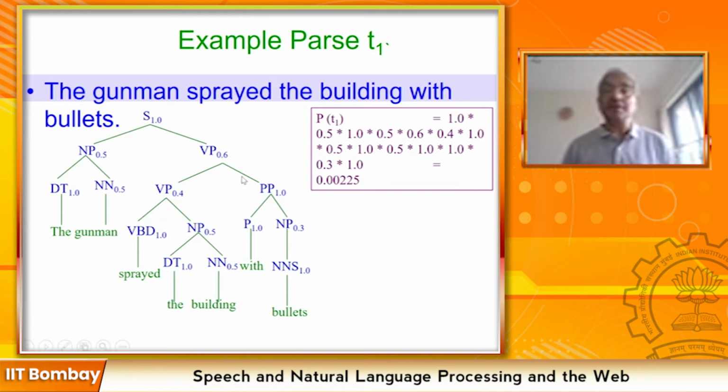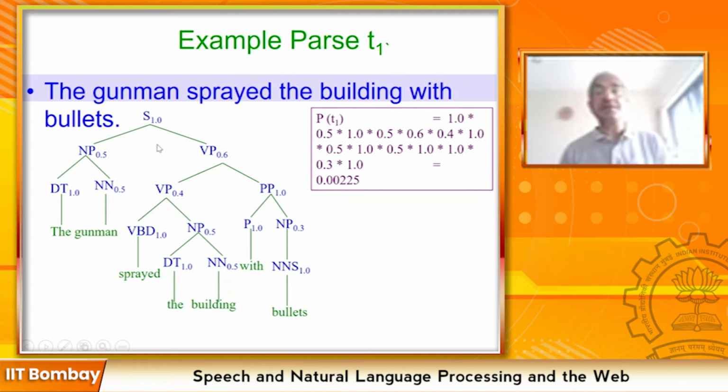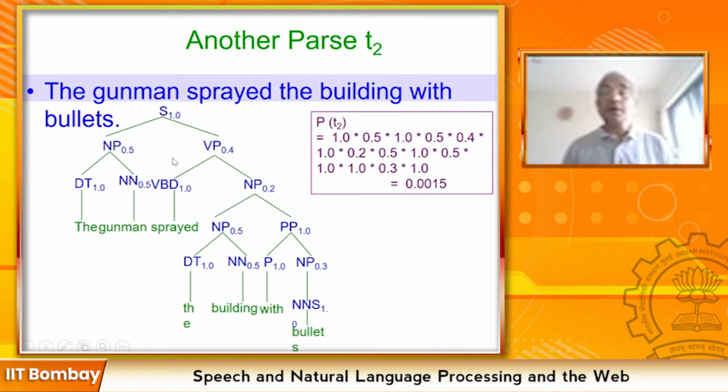So this is a very important topic these days in AI, how to remove the bias from data. In this case, we can say that the data is biased towards giving the bullets to the gunman, and fortunate for it. So the probability values being different indicates that the data is so, not to say that the parser has any capability of knowing the meaning.